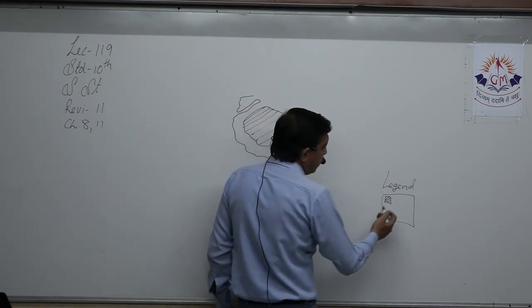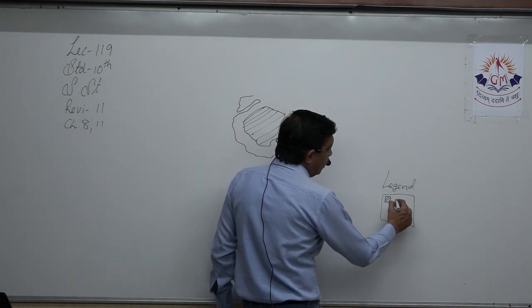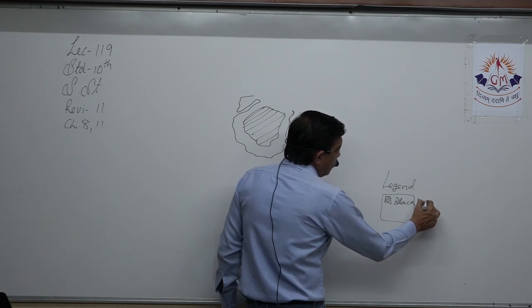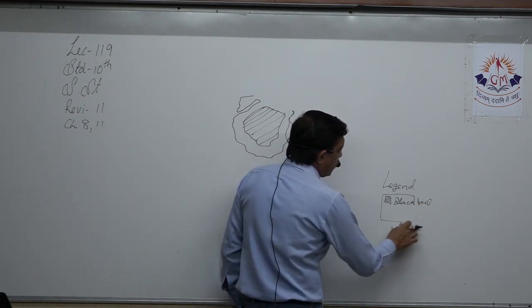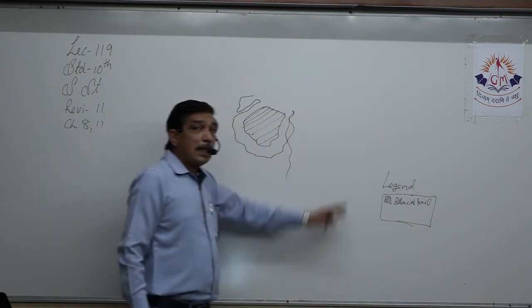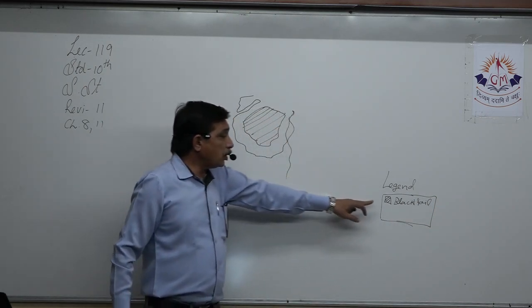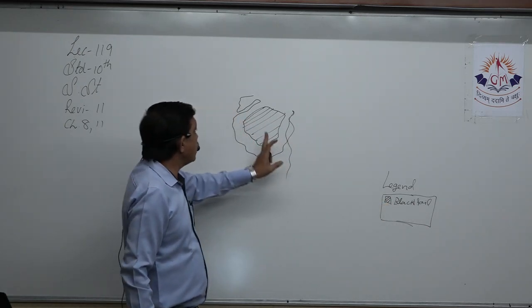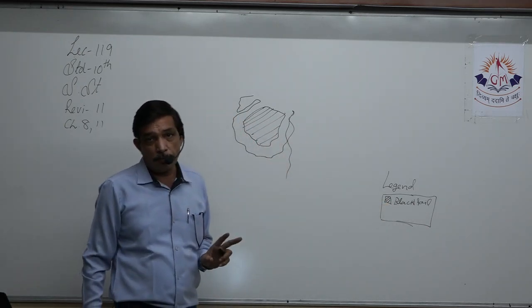You can pick any common design like this and write over here black soil. But the legend is necessary. Whatever you mark as a symbol over here, you write black soil, the same thing you show over here, and you make a similar design.